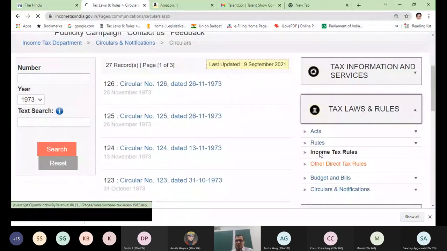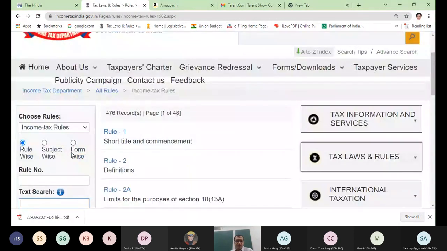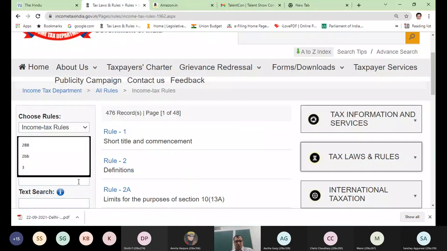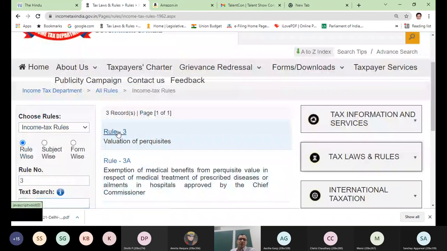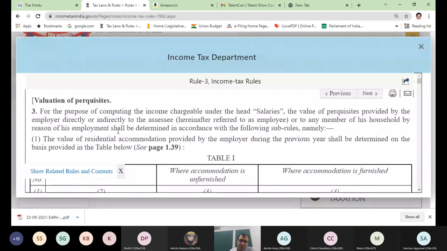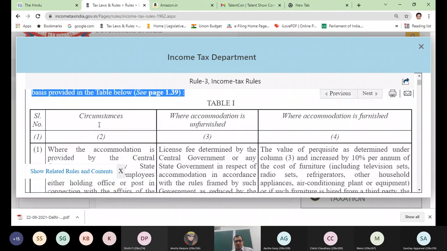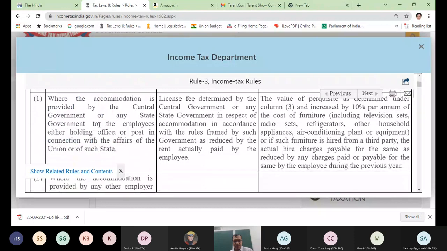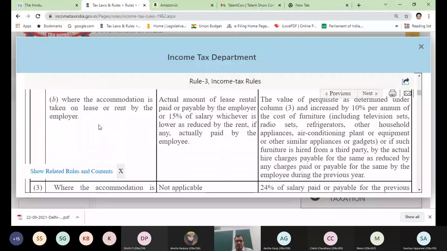These are rules. This is rule 3, valuation of perquisites. Here you can see how we compute the value. This was the calculation of accommodation: the table for unfurnished, furnished, hotel accommodation, 15% of salary, 10%, 7.5%. In future you have to refer to these sources, not any secondary source.